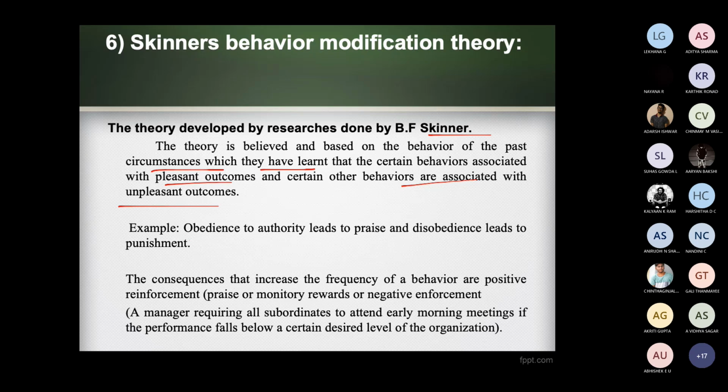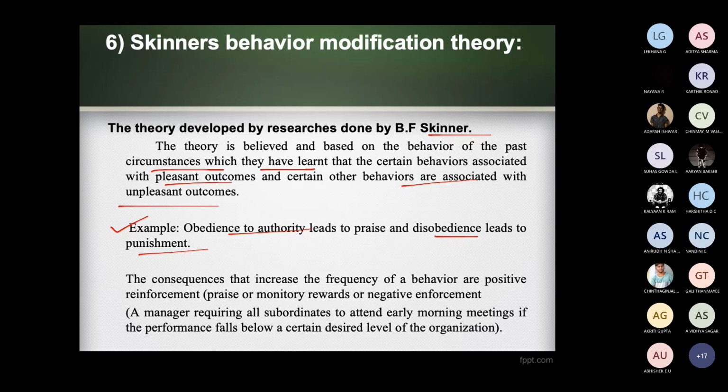Like that, behavior is also important for an employee working in an organization. For example, obedience to authority leads to praise and disobedience leads to punishment. This is very common in all organizations. If you obey the higher authority, whatever he tells, you will get a good hike and a good profit from it. If you don't obey, there will always be punishment, that is, your salary will be decreased. This is very important.